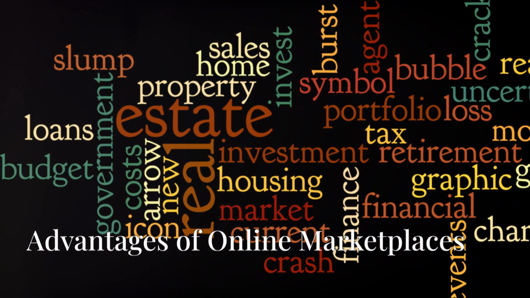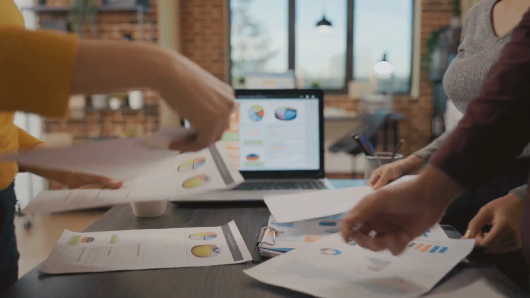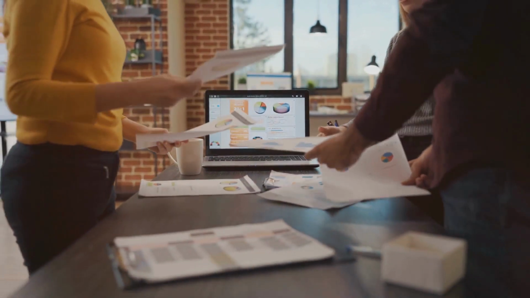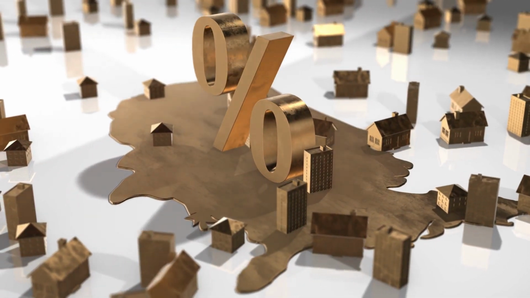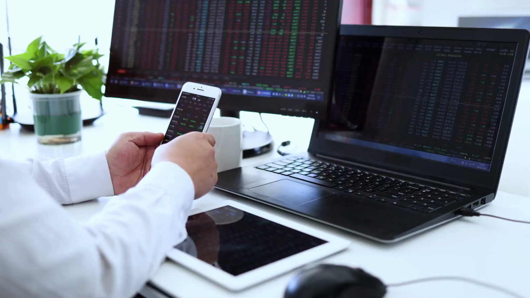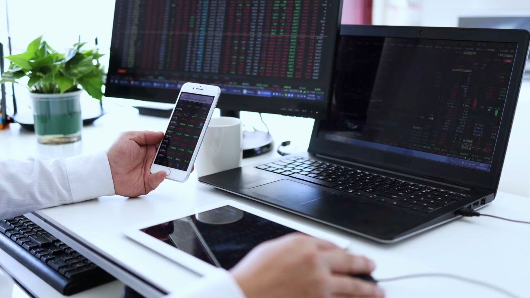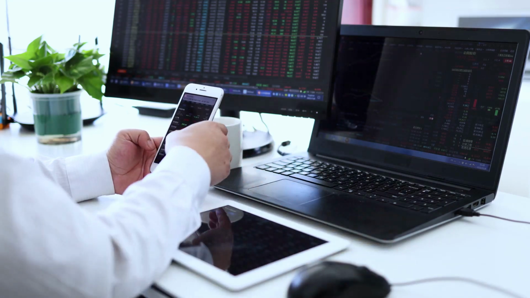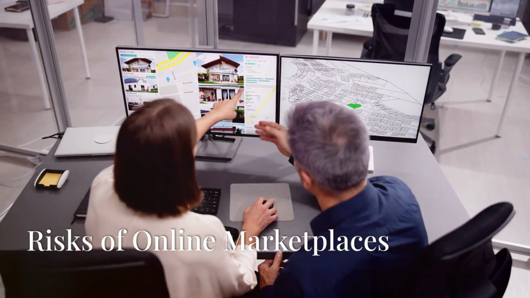Advantages of online marketplaces. Access to data. Detailed property reports, including expected cash flow and historical performance, help investors make informed decisions. Diversification. Easily invest across different regions, property types, and markets. Hands-off management. Most platforms offer property management services, meaning you can earn passive income without having to deal with tenants directly.